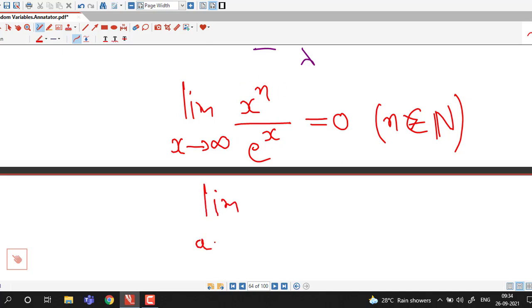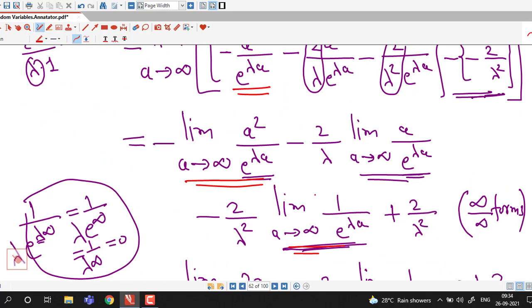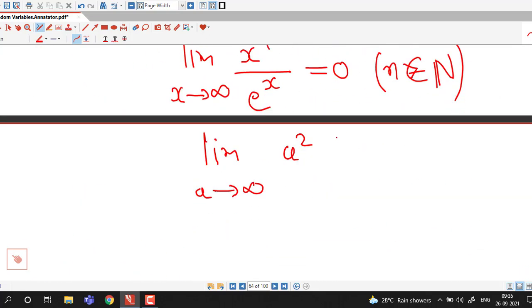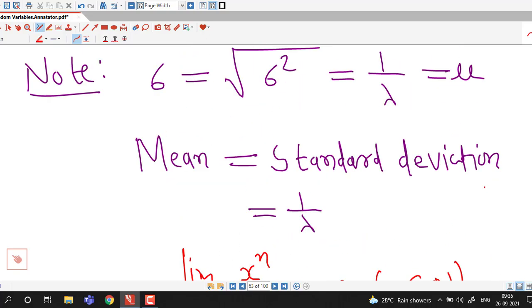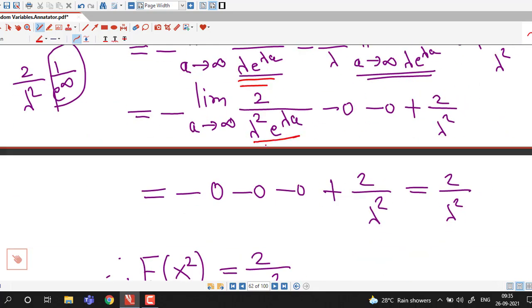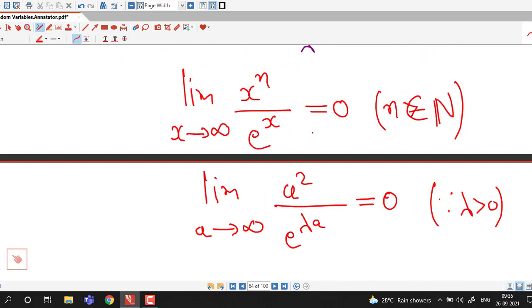So if we want to find out this limit, we had this type of limit here, a square divided by e raised to lambda a. So because lambda is positive, I can directly write this limit equal to 0. Okay, so that is valid if you don't want to apply L'Hospital rule repeatedly, and if you want to minimize your calculations, you can use that formula directly. You can directly write this limit equal to 0.